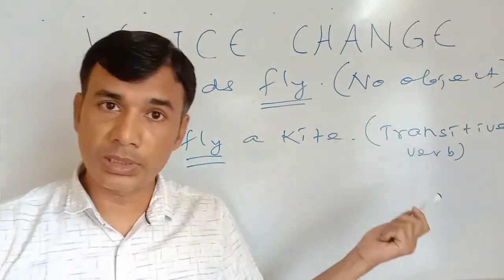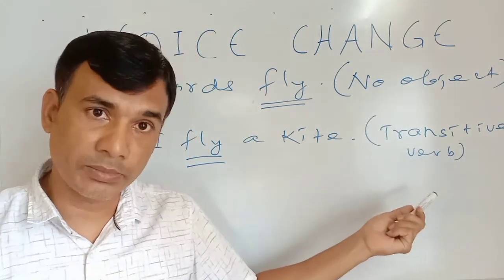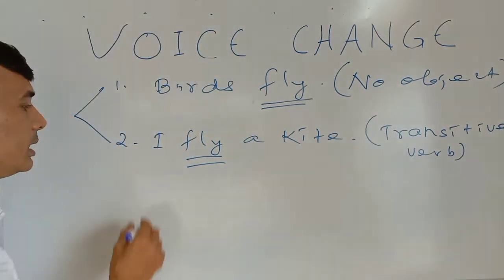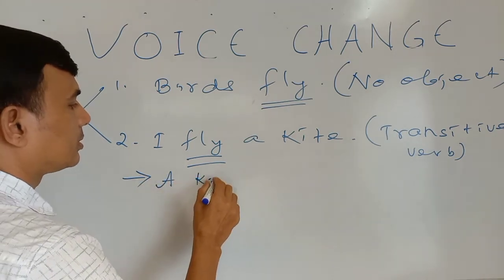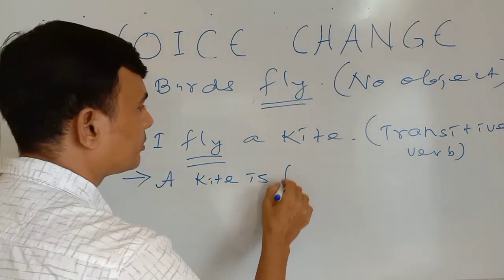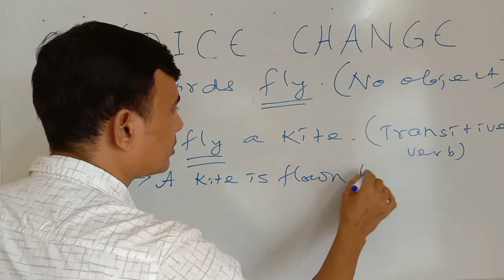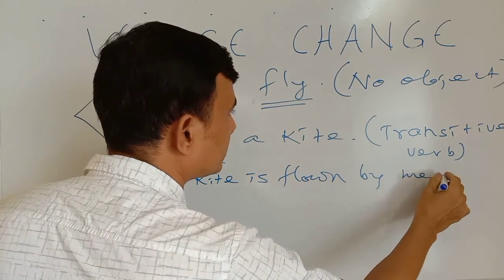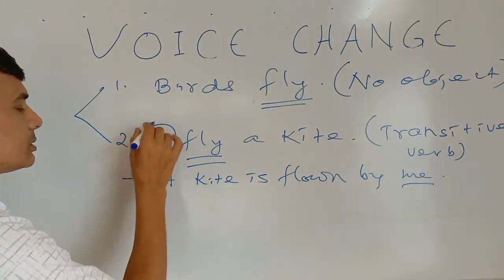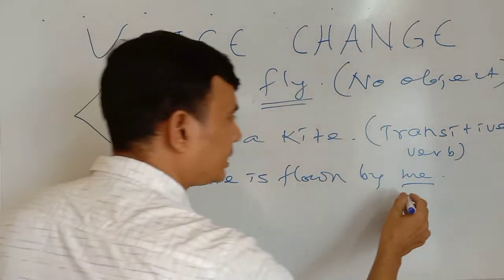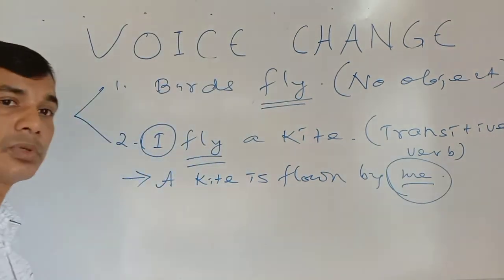An intransitive verb takes no object, but a transitive verb takes an object. So this is possible here. We can change to the passive form. A kite is flown by me.